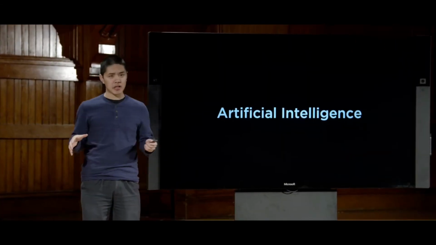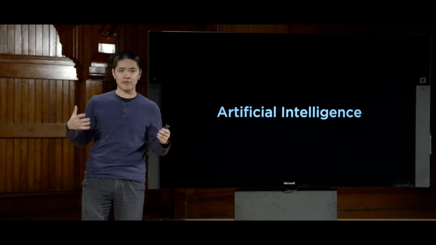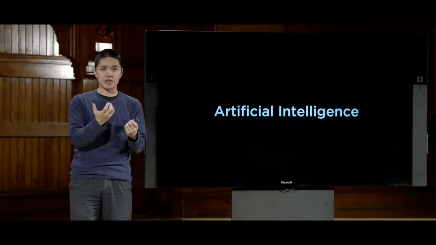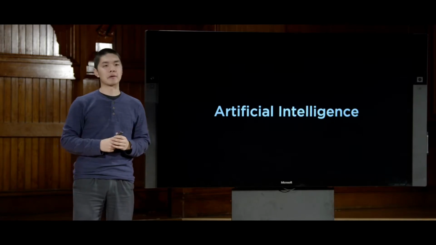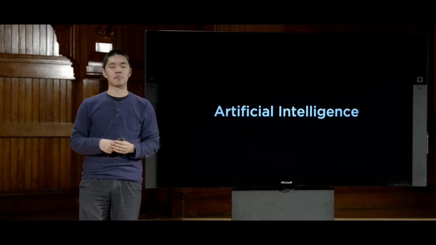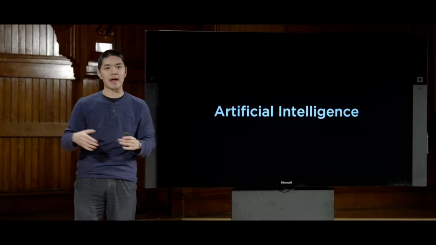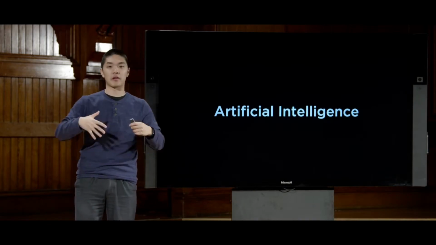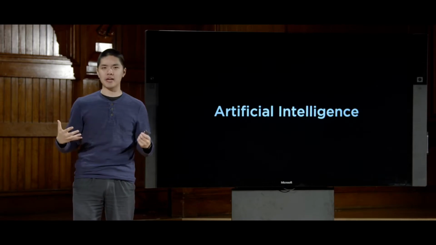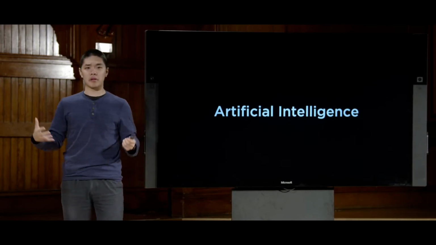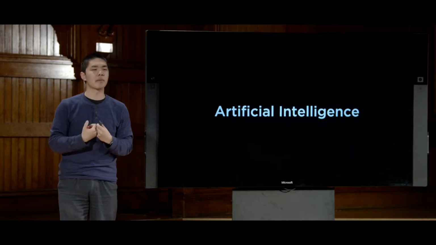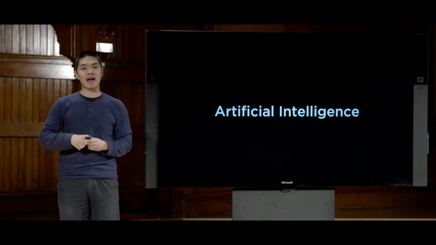Now, artificial intelligence covers a wide variety of types of techniques. Anytime you see a computer do something that appears to be intelligent or rational in some way, like recognizing someone's face in a photo, or being able to play a game better than people can, or being able to understand human language when we talk to our phones and they understand what we mean and are able to respond back to us, these are all examples of AI, or artificial intelligence. And in this class, we'll explore some of the ideas that make that AI possible.